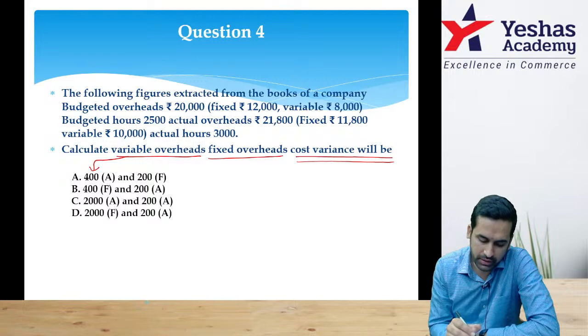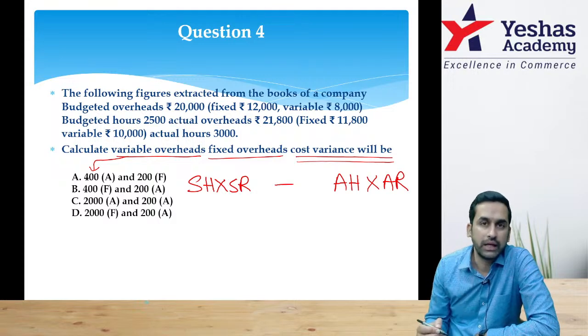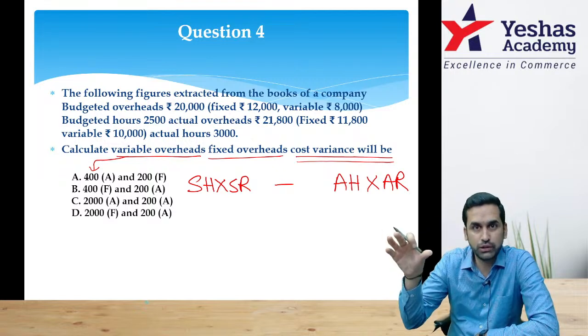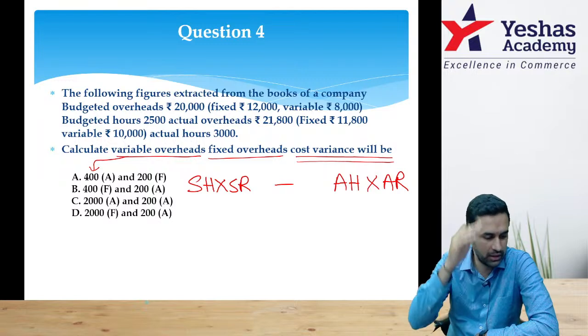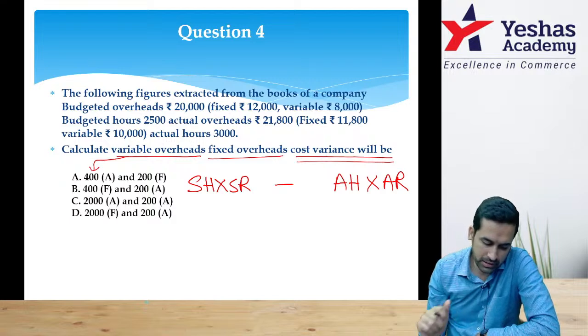How to do cost variance? Cost variance is SH into SR compared with actual into actual. Correct? Full variance. Those who are doing in column style: column 1 minus 2, 2 minus 3. If you see, 2 gets cancelled, it is 1 minus 3 actually. Correct? How much is standard hours?